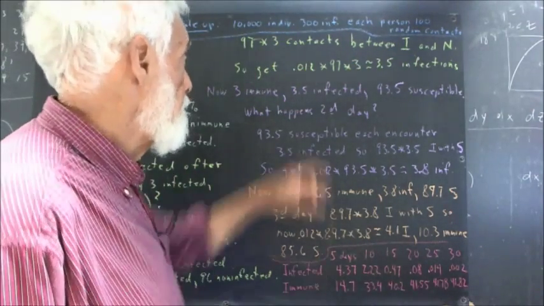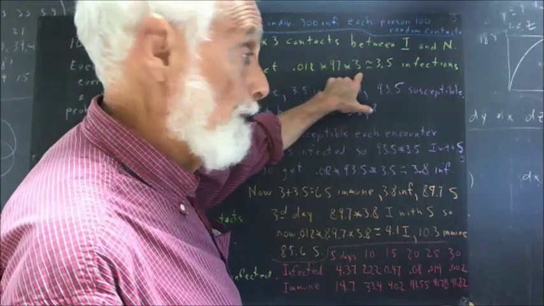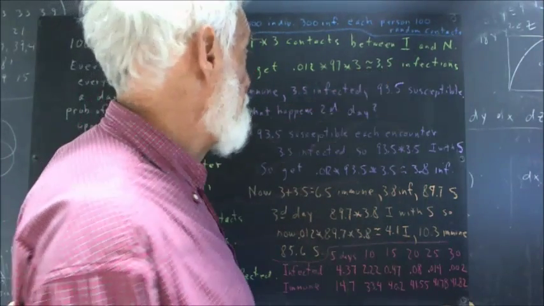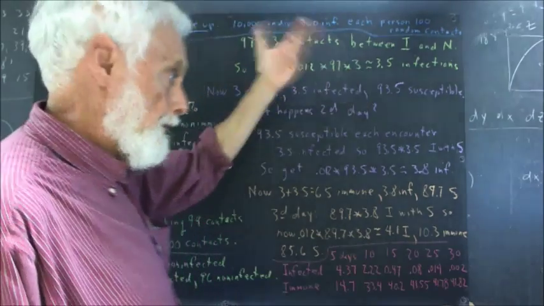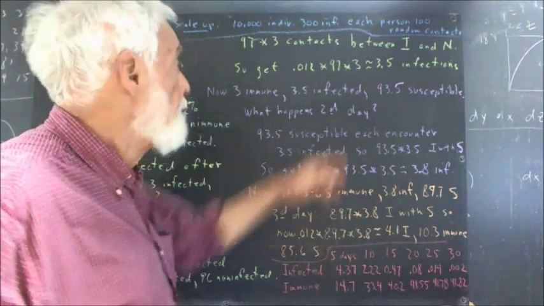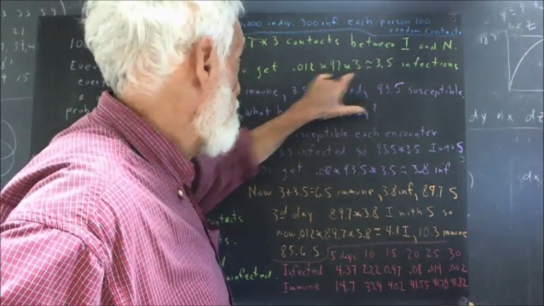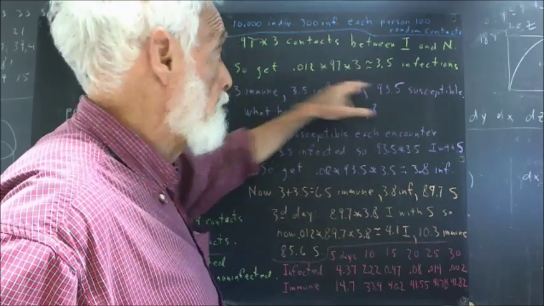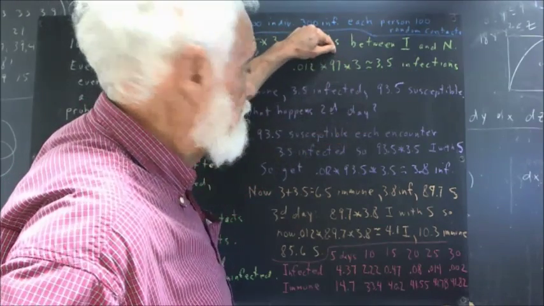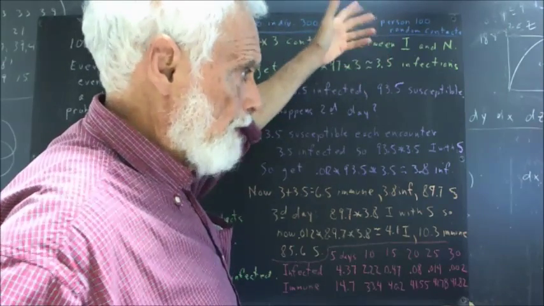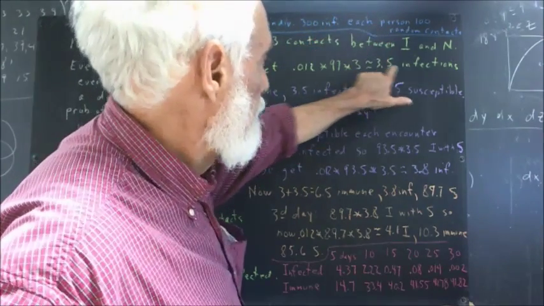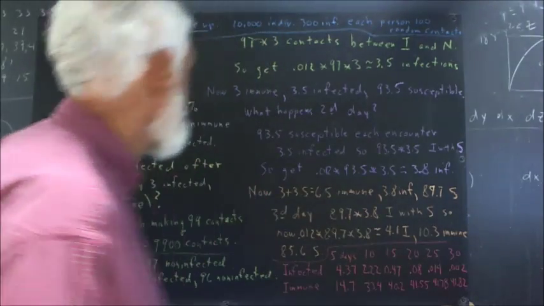So if we multiply 0.012 by 97 by 3, we get about 3.5. Not hard to figure out in your head. 3 times 97 is real close to 3 times 100. That would give us 300. 0.012 times 300 is 3.6. 97 is 3% less than 100. 3% of 3.6 is just a little more than 0.1. That leaves us 3.5 infections.